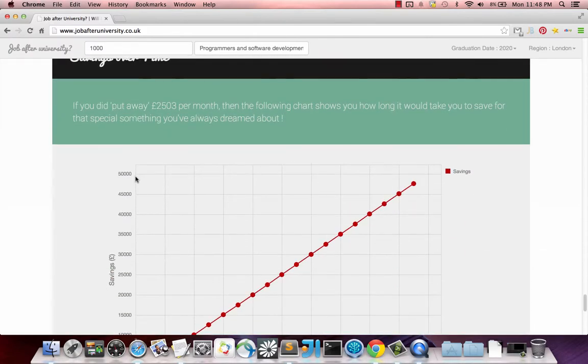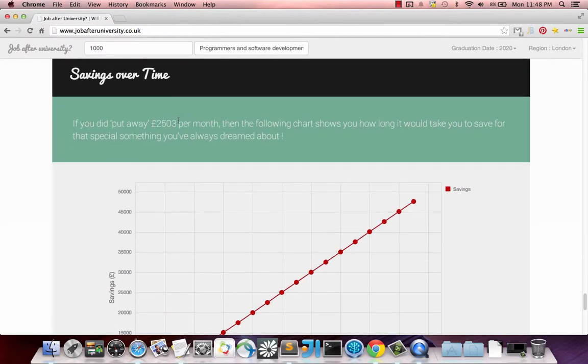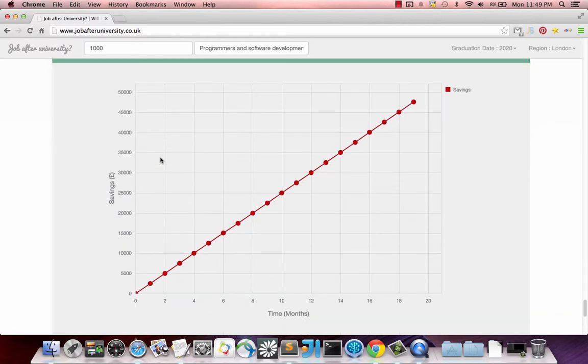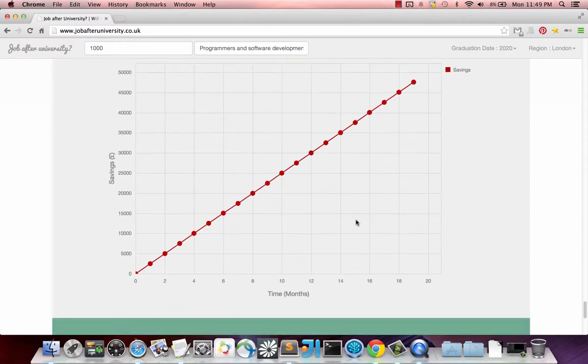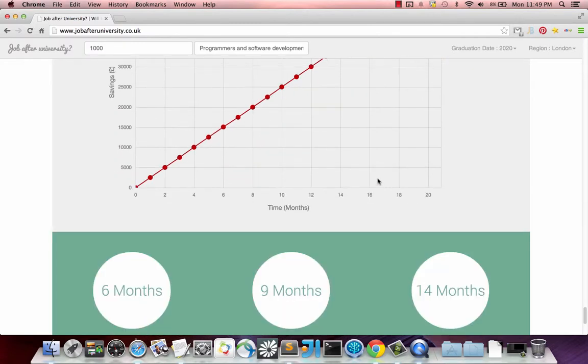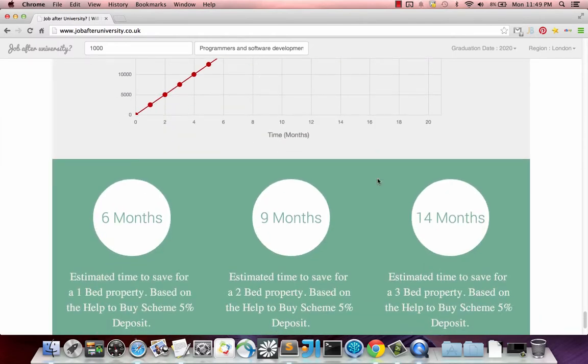So then we've got the savings over time. If they did save that amount, £2,503 per month, basically this is the amount of savings they can make. So in 12 months' time, they could have made about £30,000 worth of savings. In 18 months' time, they could have made £45,000 worth of savings with just this job. And then, of course, right at the end,